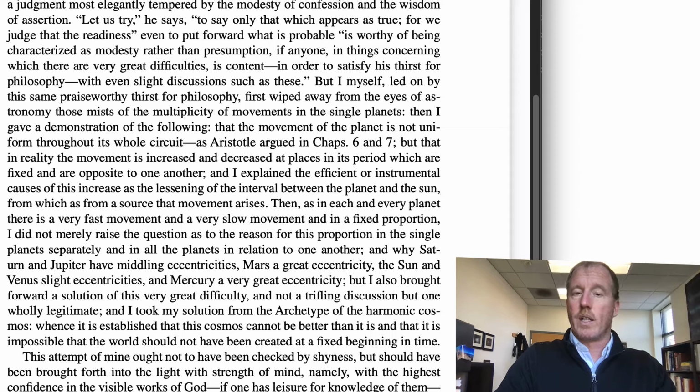So for example, he is going to argue that the universe had a distinct beginning in time, whereas Aristotle believed that the universe was past infinite and future infinite. That is, it's eternal. Kepler says that's something where Aristotle was wrong, because Kepler, after all, is coming at it from a Christian perspective, and from a Christian perspective, the world had a beginning at a particular moment in time. So it had a beginning, and it's going to have an end. So he's going to differ with Aristotle on some points.